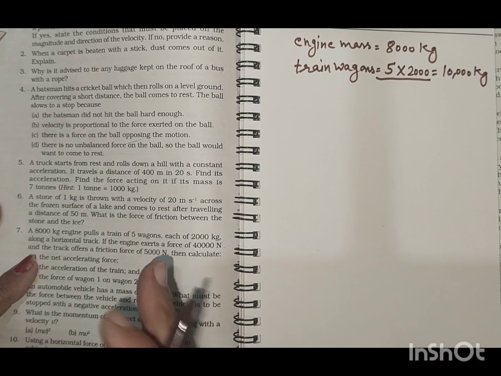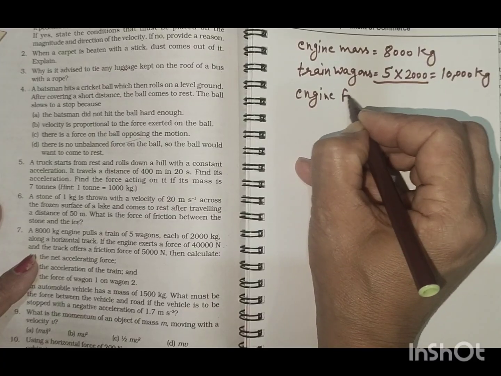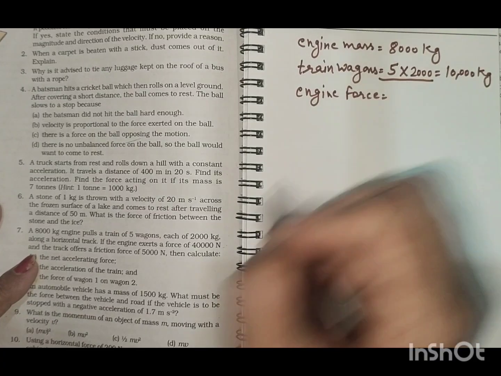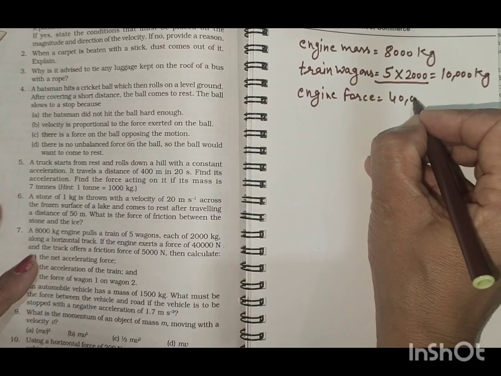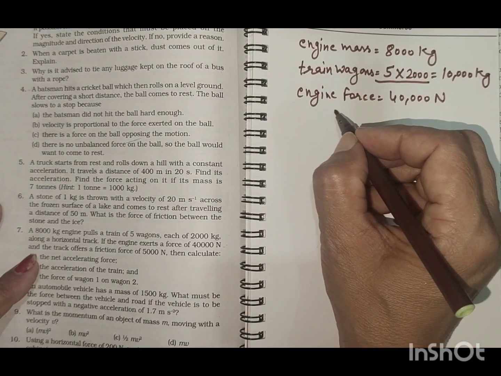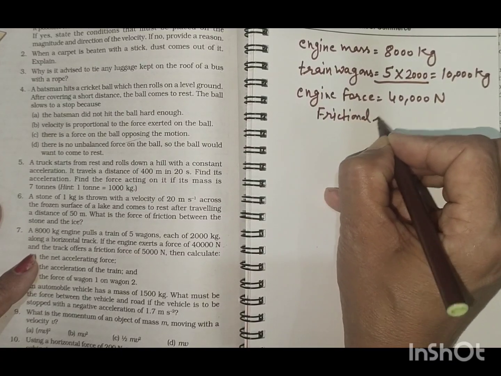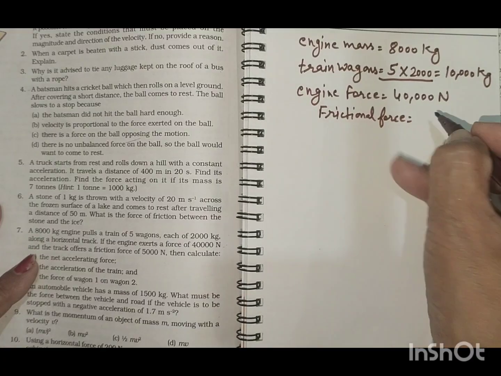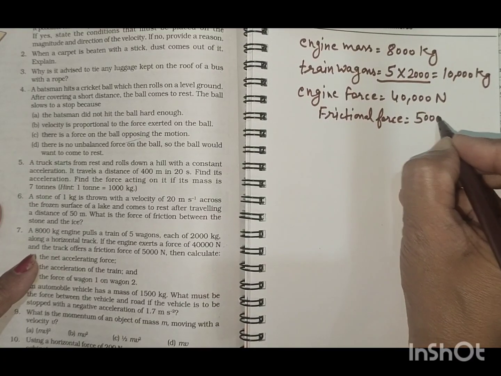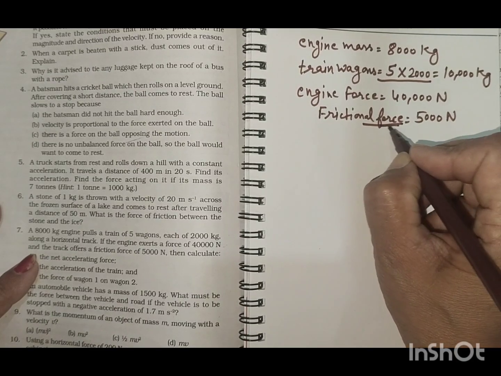If the engine exerts a force, engine force is equal to 40,000 Newton, and the track offers a frictional force, that is 5,000. Frictional force means that force which opposes the motion.